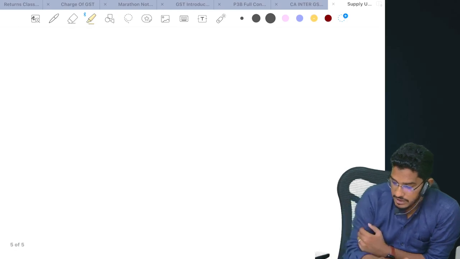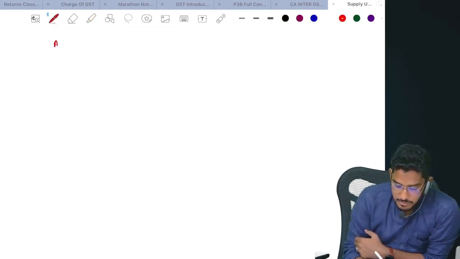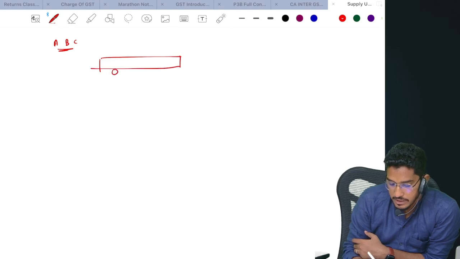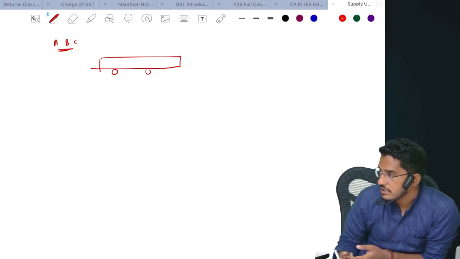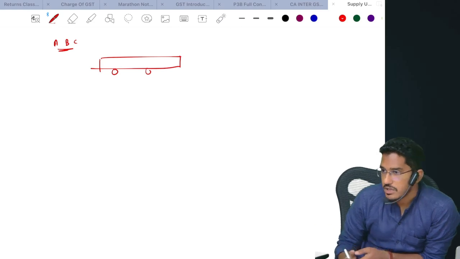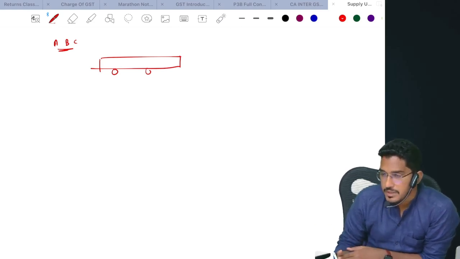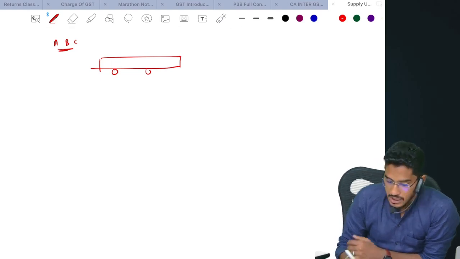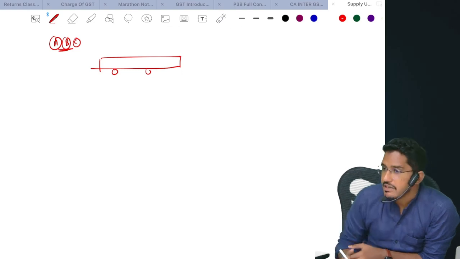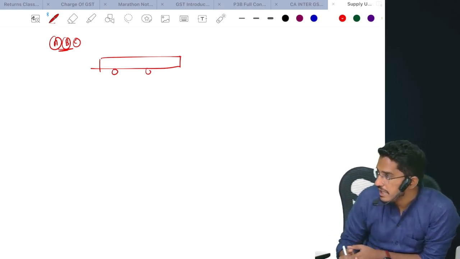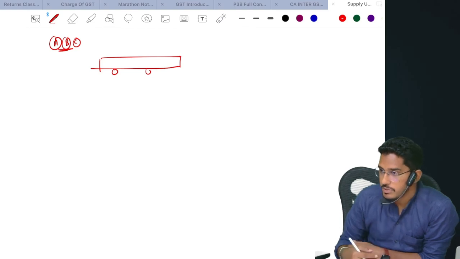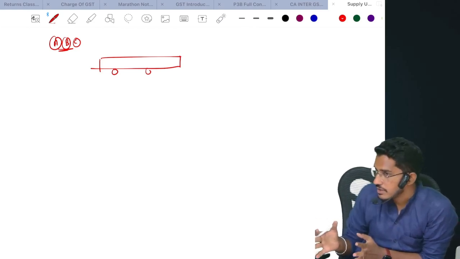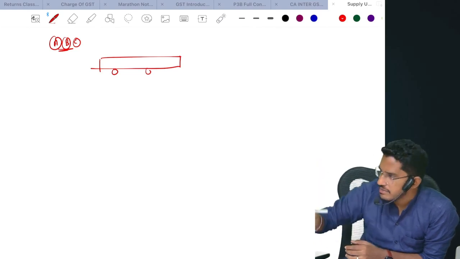This I will try to explain with an example. See, there are 3 people, A, B, and C. What these 3 people have done is they have collectively purchased one bus. They have pooled the funds and purchased the bus. Say for example, they spent some 20-30 lakh rupees. This bus they are giving on rent, collecting the rental income, and sharing it. Now, if you pay close attention, every person has an undivided share in this bus. You can't divide the share. One person can't come and say the tires belong to me, or the steering belongs to me. You can't divide it.